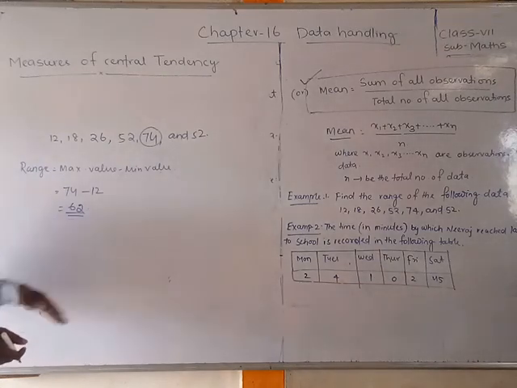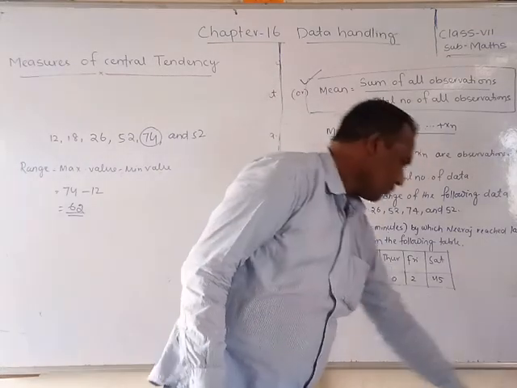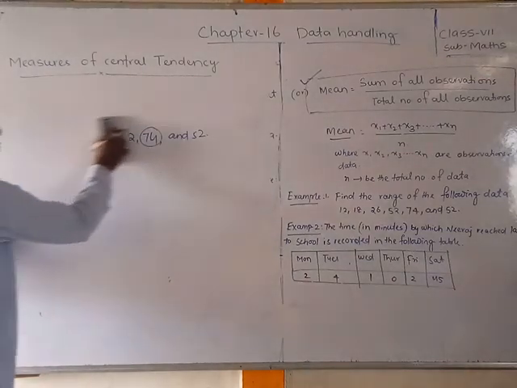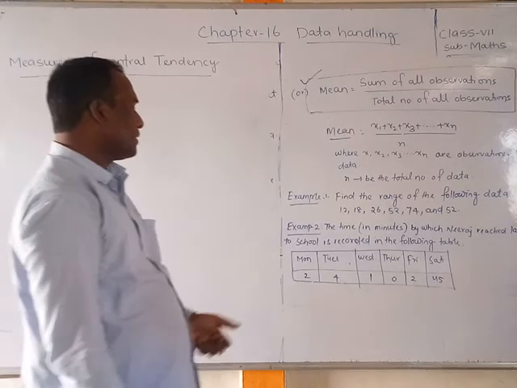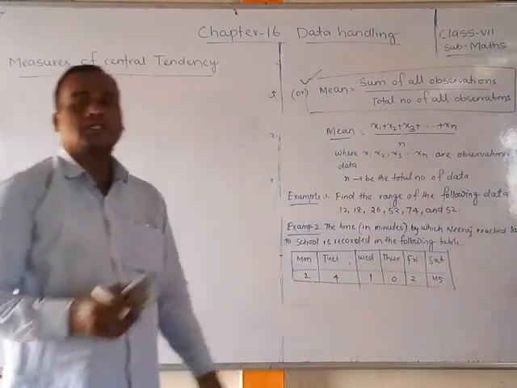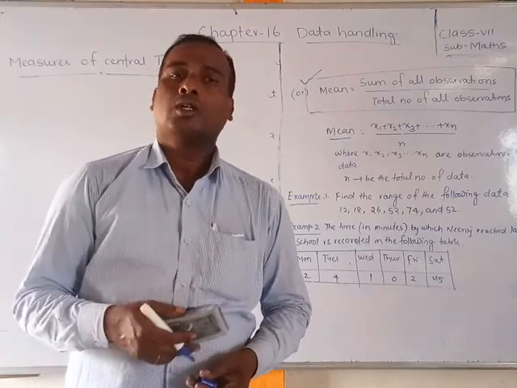Okay, students. Now we can go further. Example 2, you should read carefully. The time in minutes by which Neeraj reached late to school is recorded in the following table. Neeraj is one of the students who was going late to school daily.